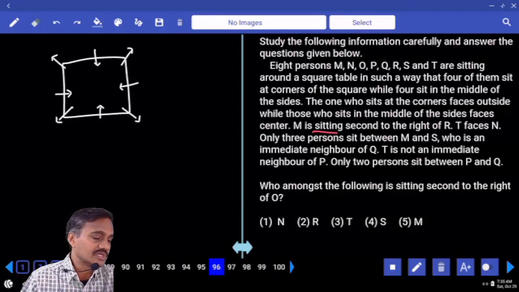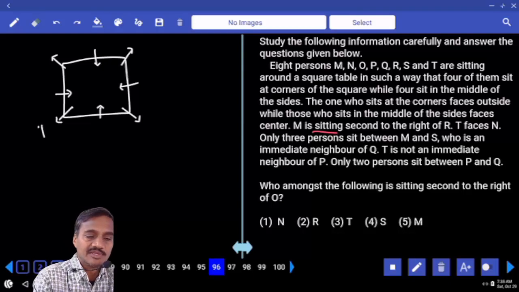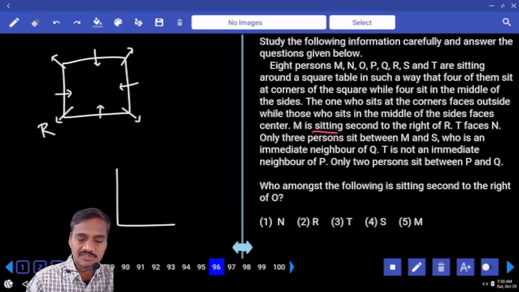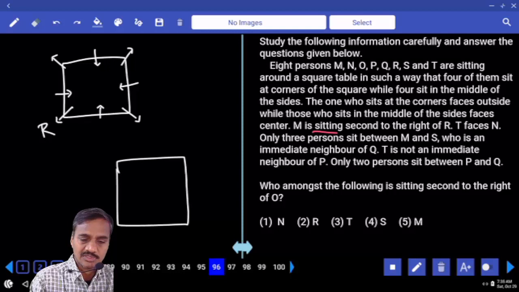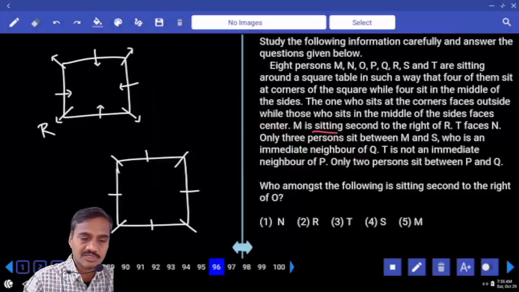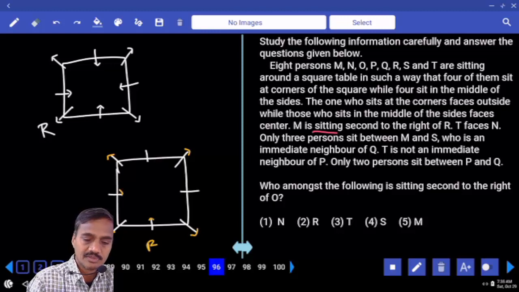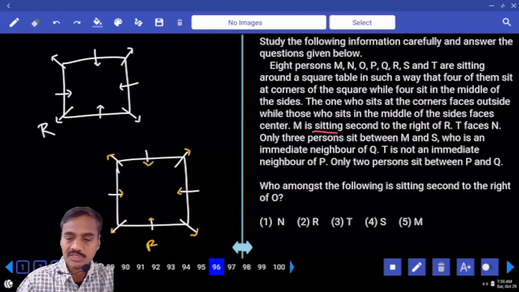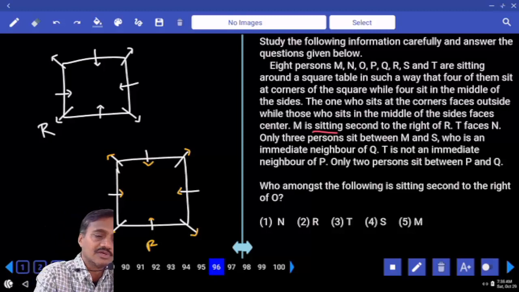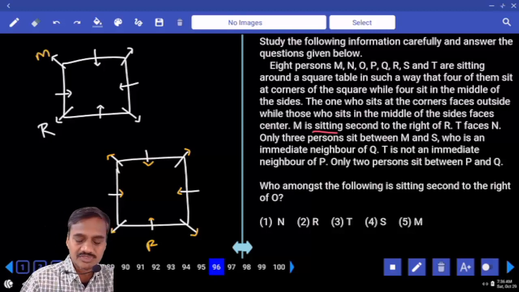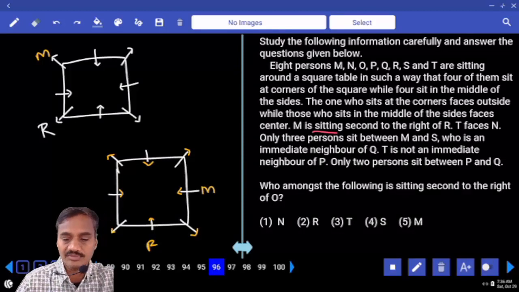M is seated second to the right of R. Maybe R is at the corner or R is at the center. Those are the only two possibilities: either in a corner or at a center. Now coming to the second possibility, where should this one be if R is at the center? Does that suit? Then coming back to this one, M is seated second to the right of R, so M is at this place.